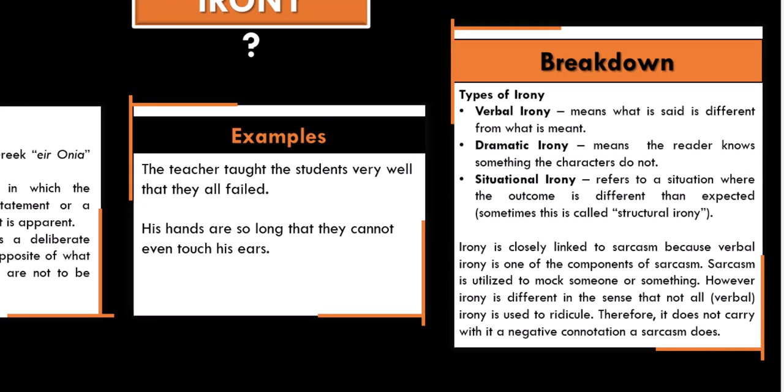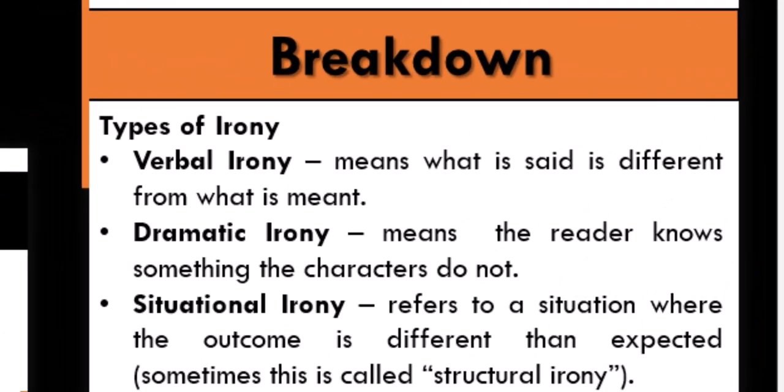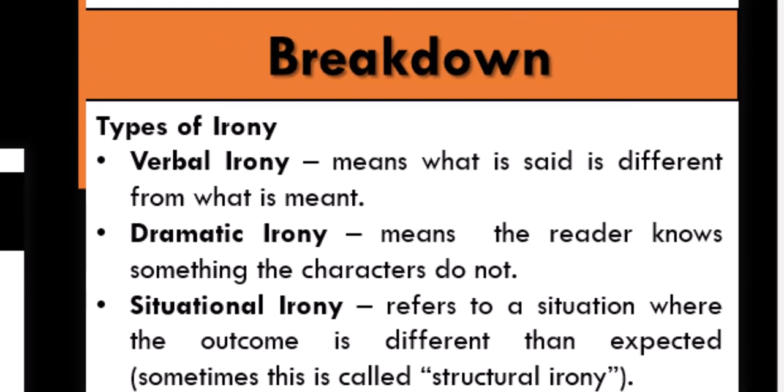The three basic types are verbal irony, which means what is said is different from what is meant. It's saying the opposite of what you mean. Dramatic irony means the reader knows something the characters do not know. Situational irony refers to a situation where the outcome is different from the expected. Okay, now this is sometimes called structural irony.